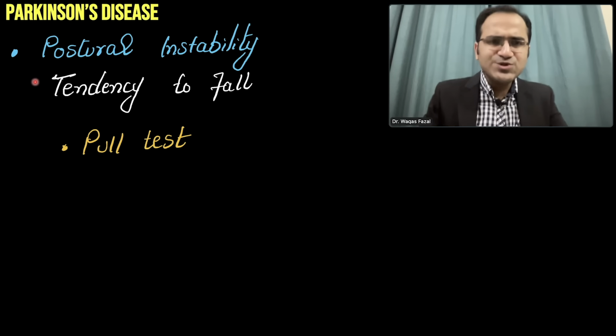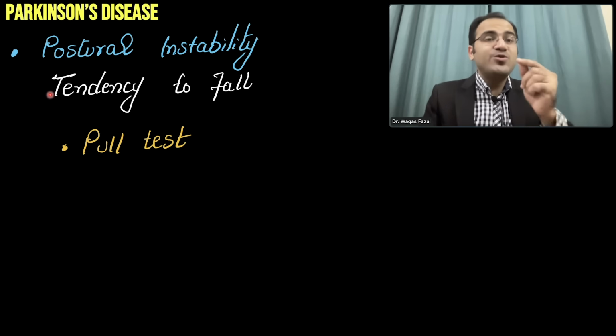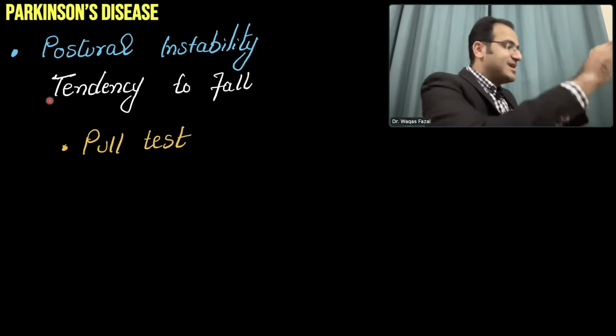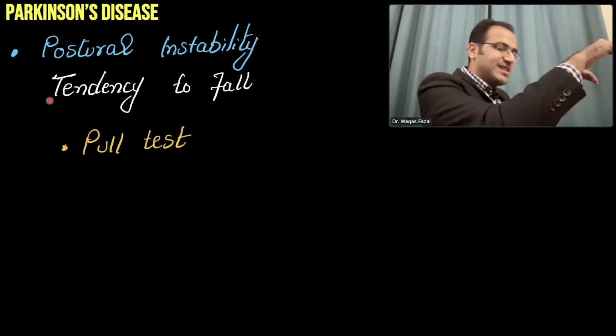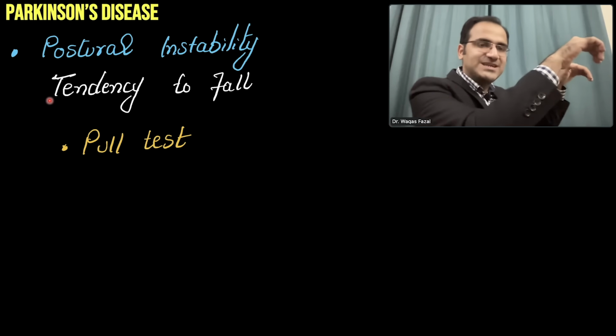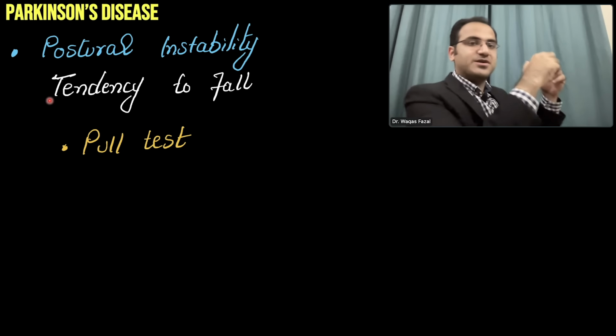These patients have postural instability, increased tendency to fall. But how do you test it? You ask the patient to stand with their back to you, and what you do is that you hold them from their shoulders and you slightly pull them back. You give them a slight jerk. A normal person would take a certain step back or try to hold himself.